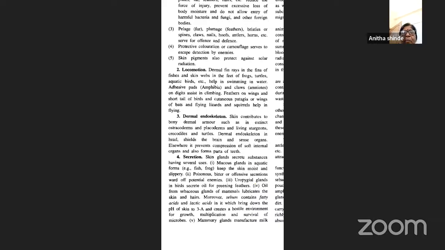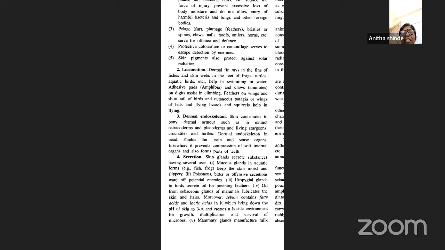Like you have, for example, mucus glands in the aquatic forms. Fishes, frogs, what do they have? They possess mucus glands in their skin. The secretion of the mucus glands always keeps the skin moist and slippery. So always, if you touch a fish or a frog, they will be slippery. Always they will be slimy in nature. The mucus will always be present on their body, so it will be slippery in nature. You cannot hold it tight, because of the secretions from the mucus glands.